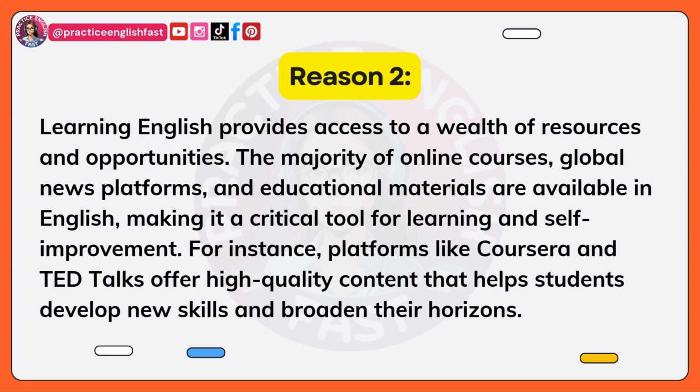Reason 2. Learning English provides access to a wealth of resources and opportunities. The majority of online courses, global news platforms, and educational materials are available in English, making it a critical tool for learning and self-improvement. For instance, platforms like Coursera and TED Talks offer high-quality content that helps students develop new skills and broaden their horizons. Another strong reason with an example that supports the argument.